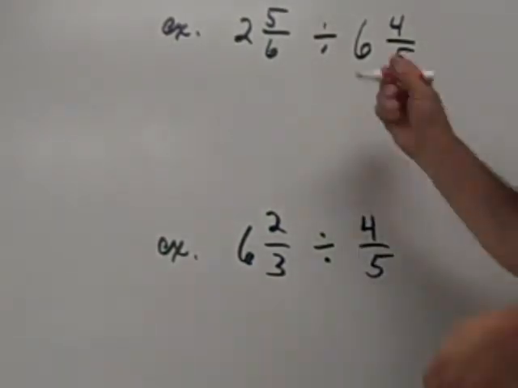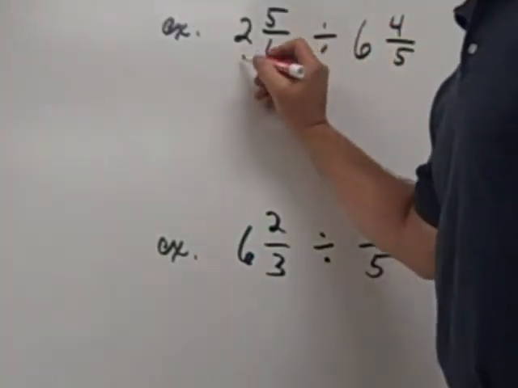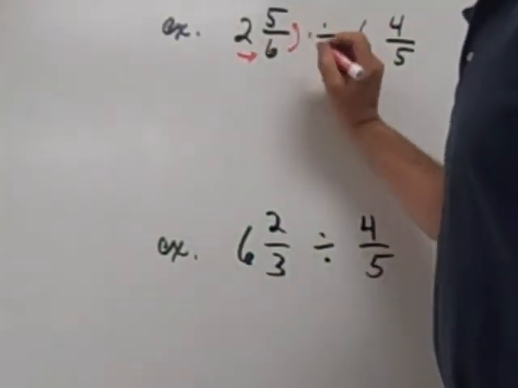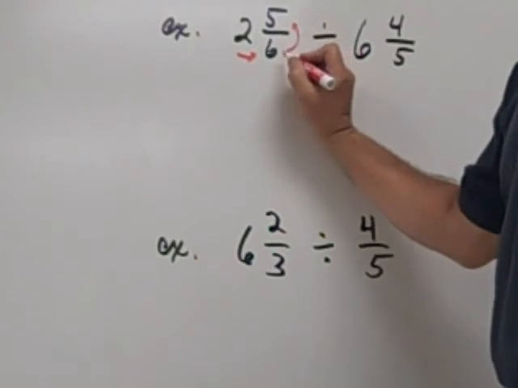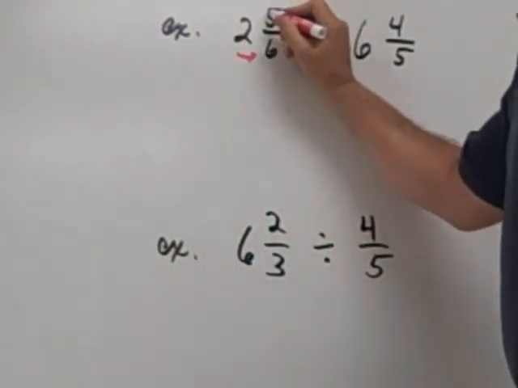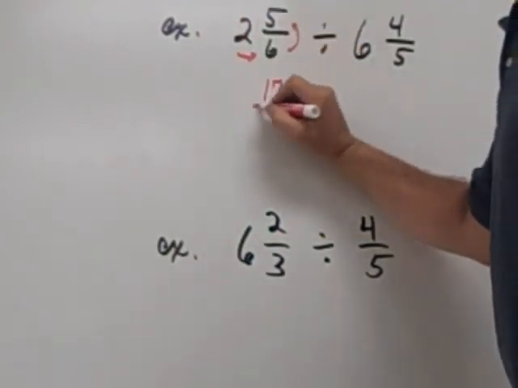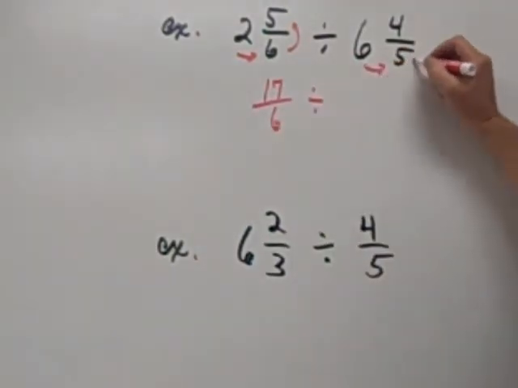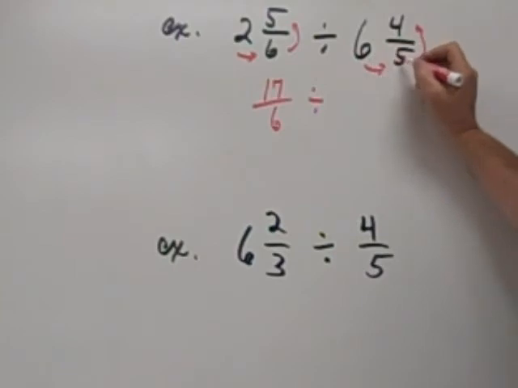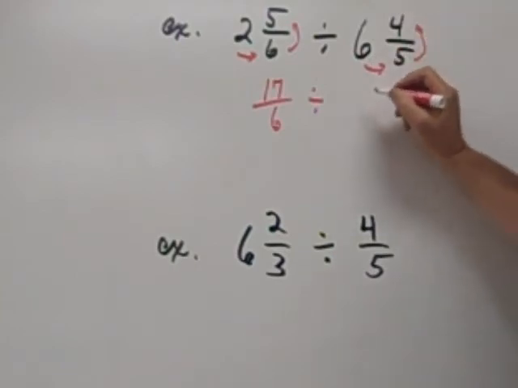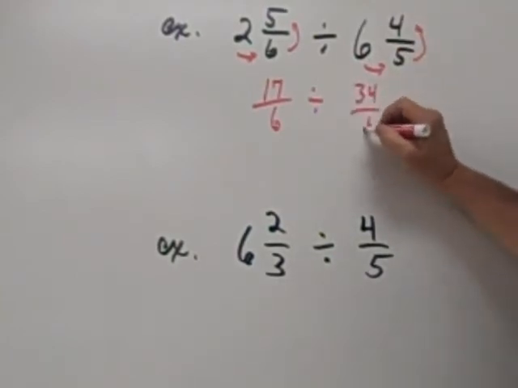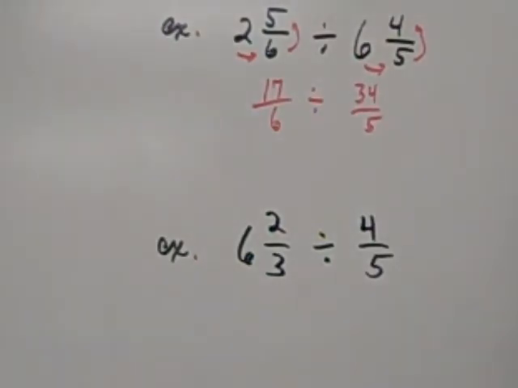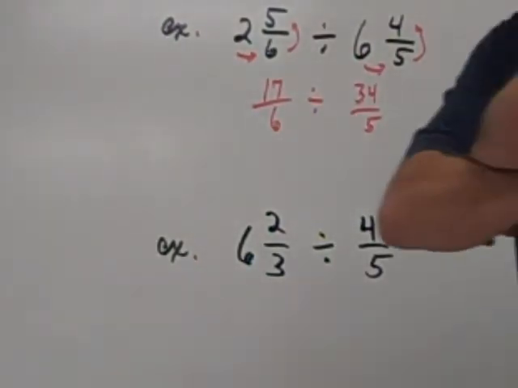Loop-de-loop. We don't have fractions, so I need to loop-de-loop even though it's going to give me improper. 12 plus 5, 17. 17 over 6 divided by 34 over 5.